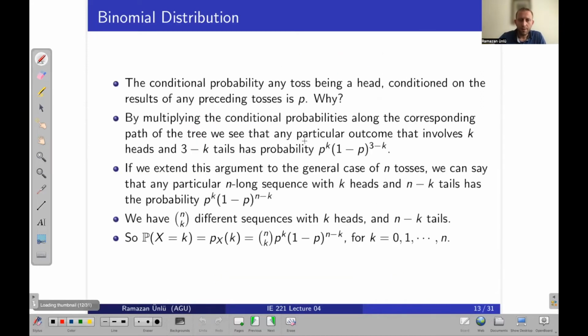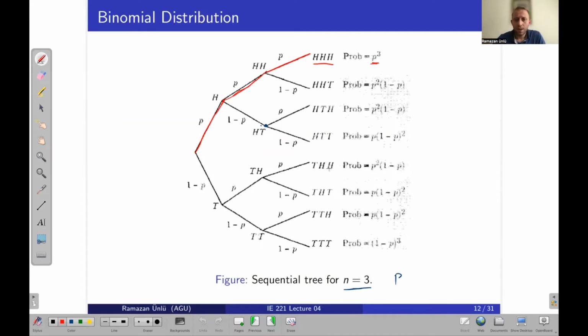But this is easy to show when the number of trials is relatively small. Let's say n is 10,000; in this case, it's not easy to draw trees, right? But did you notice some pattern here?